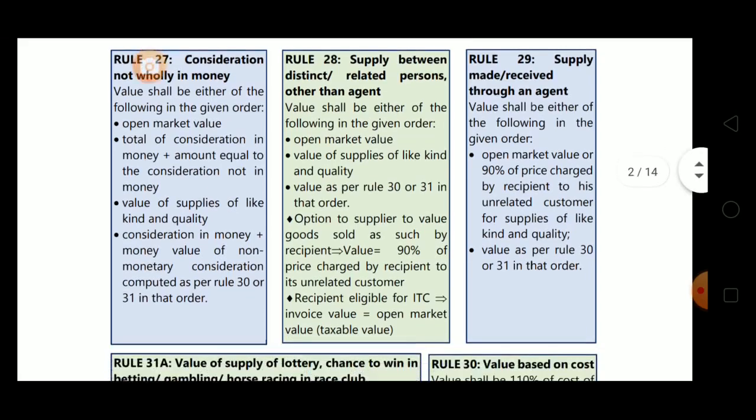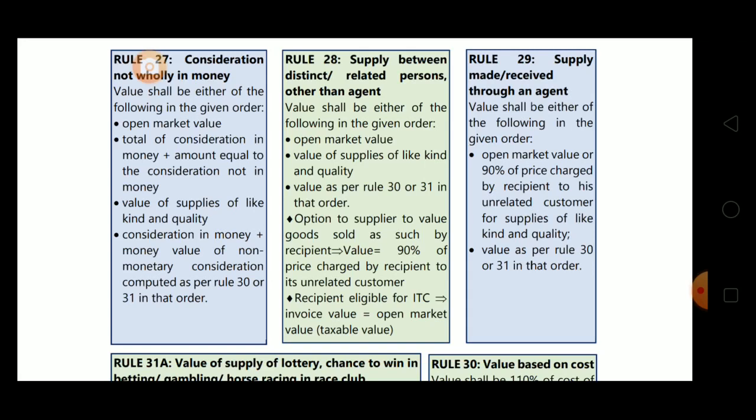Now rule 28, supply between distinct or related persons other than agent. Other than agent, because for an agent one exclusive rule is there, so agent is not covered under rule 28. So when supply is between distinct or related persons, then rule 28 is applied. In this case, the first option is open market value. If that is not available, then value of supply of like kind and quality. Then we'll apply rule 30 or 31.